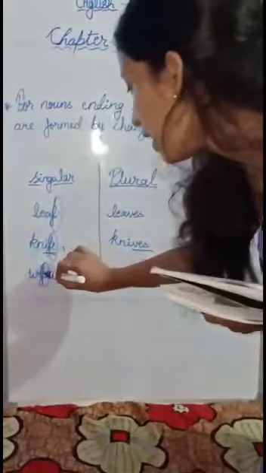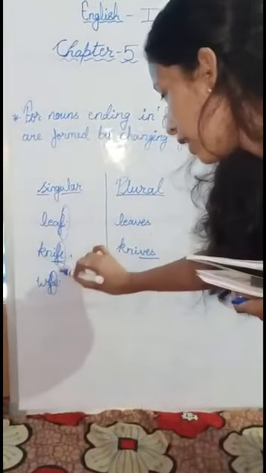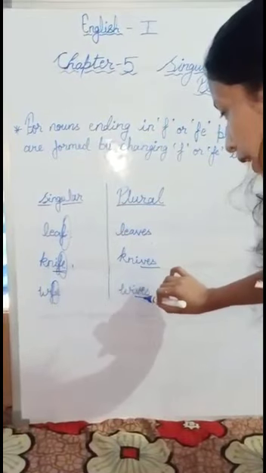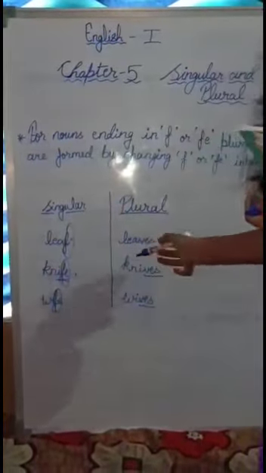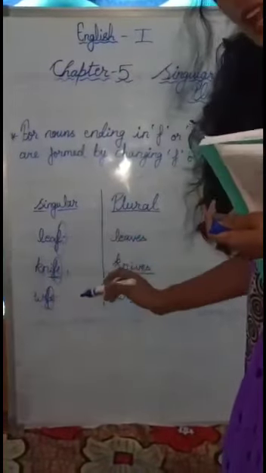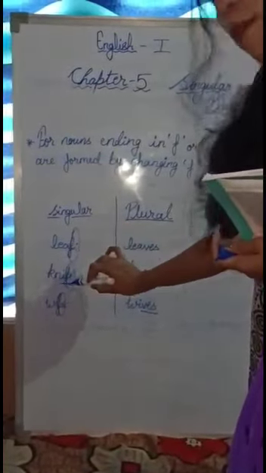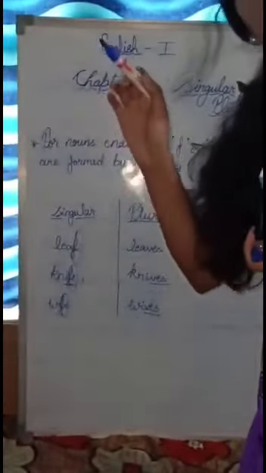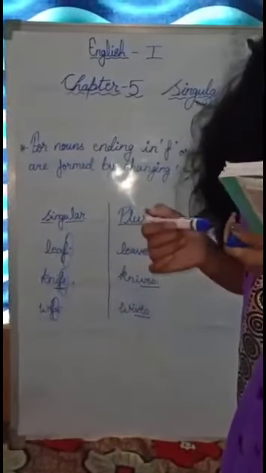That means we have to drop FE and add VES to make it plural. So when there is F or FE at the end, you have to drop F or FE and add only VES to make it plural. These three alphabets you have to add to make it plural.